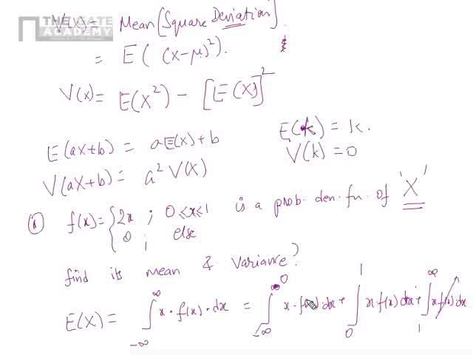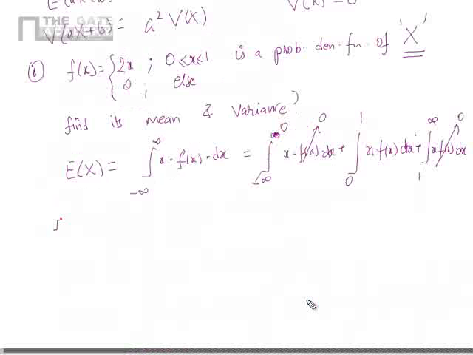Here f of x is 0 in the outer parts, so these parts are immaterial.